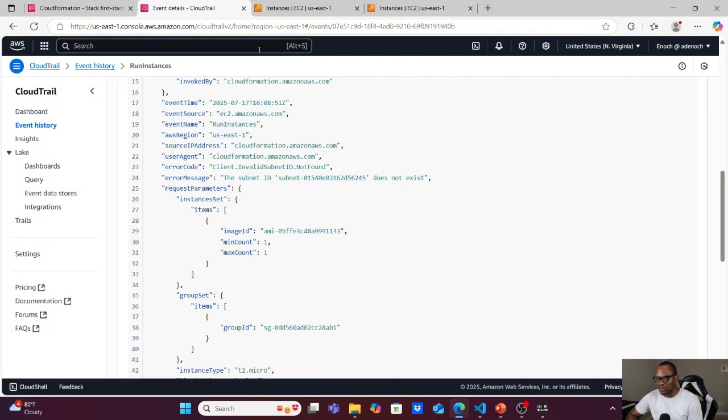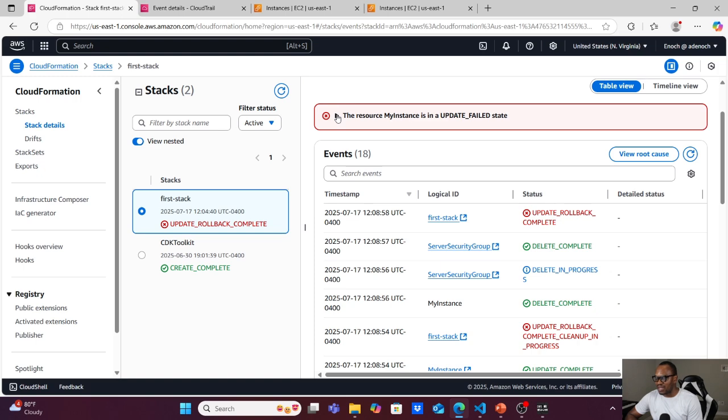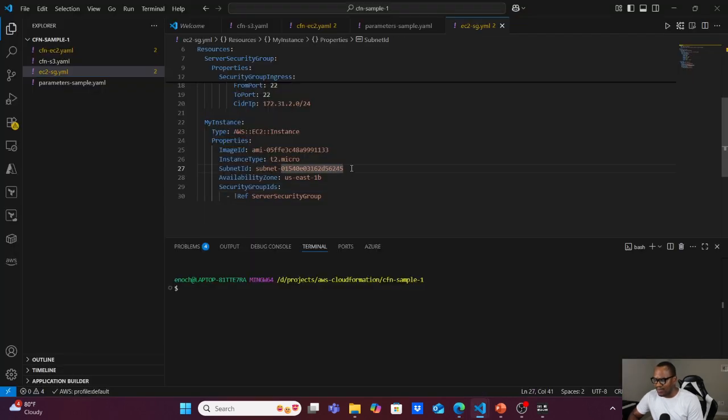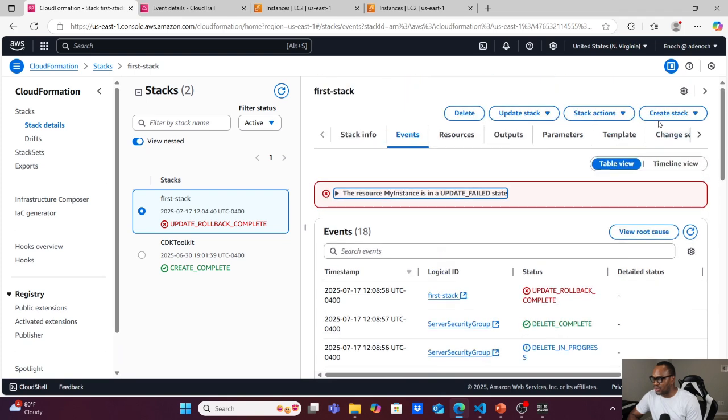So that was a problem, and I intentionally made this error so that you can see what happens when there is a failure in update. So that's rollback for you. Now let me go and correct this template, and let's re-upload our template. So I'll go back to the CloudFormation, and we will try to do our update again.